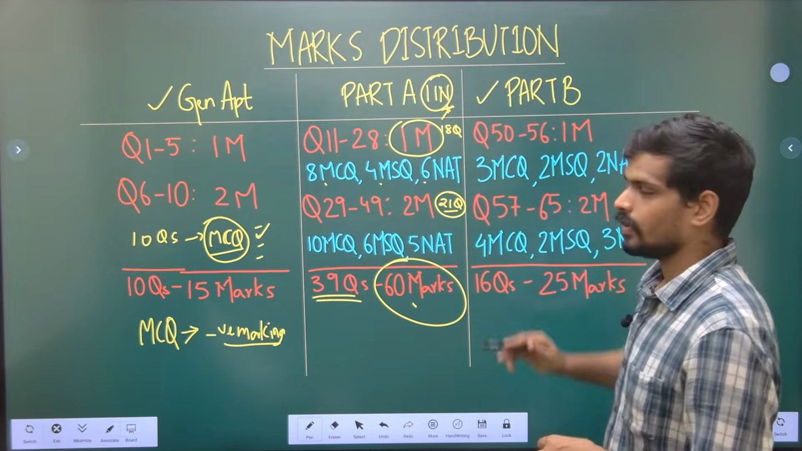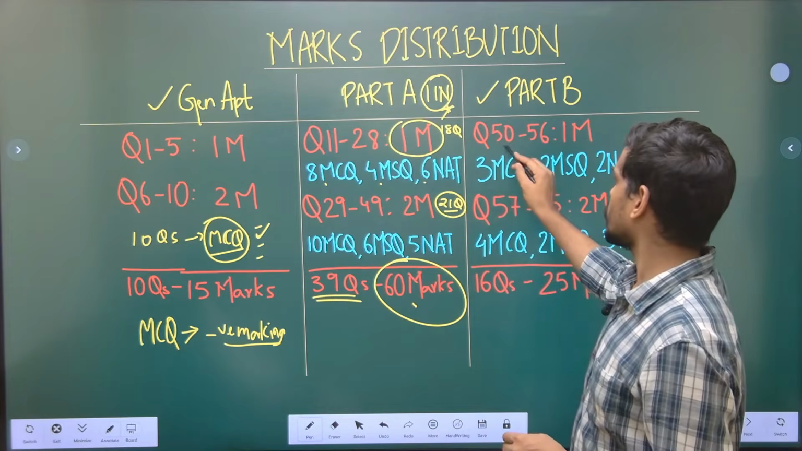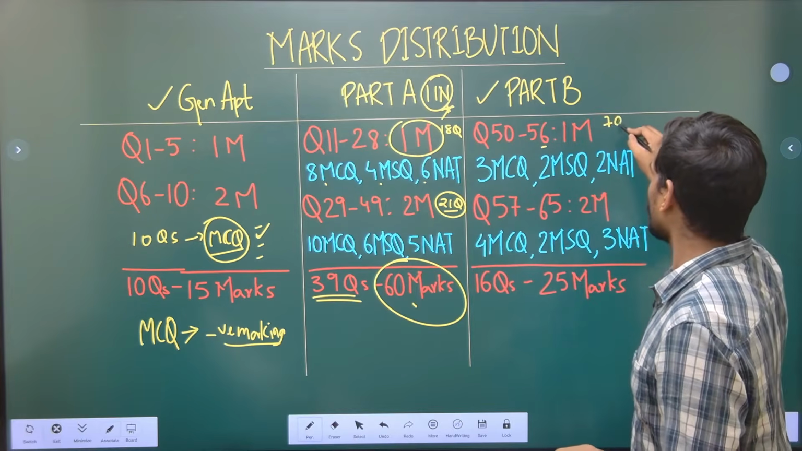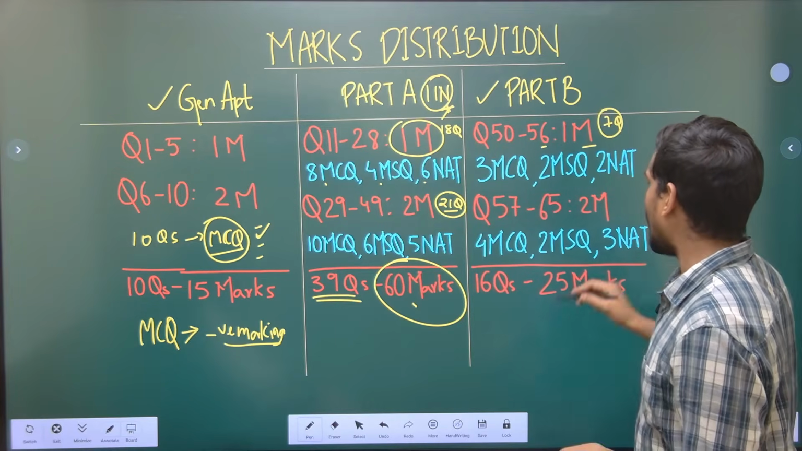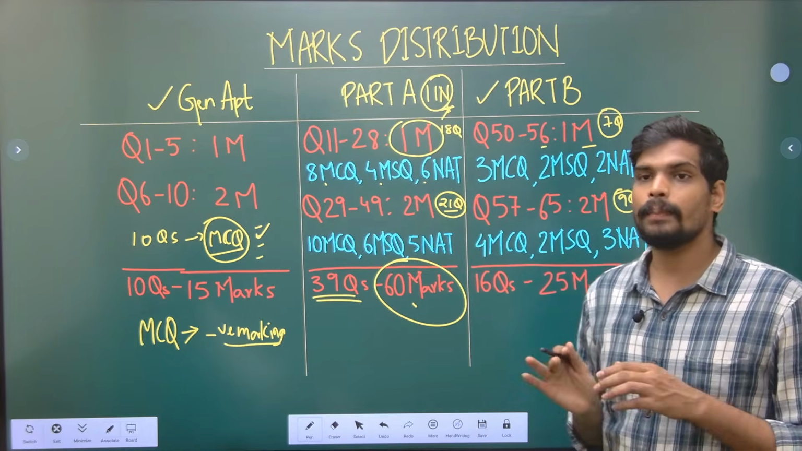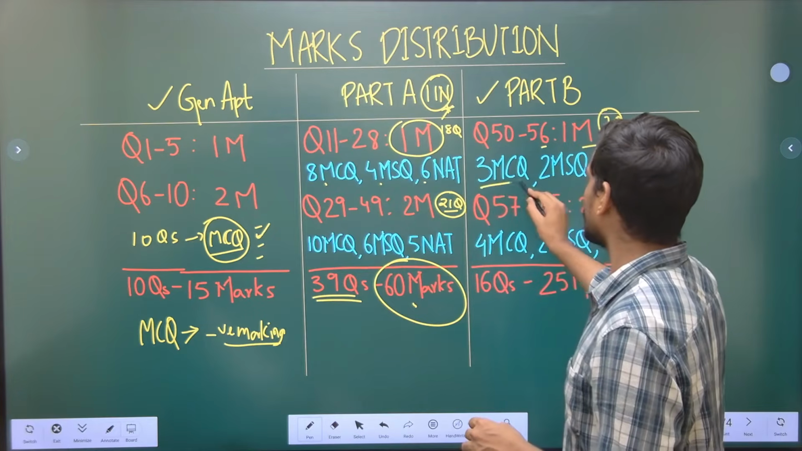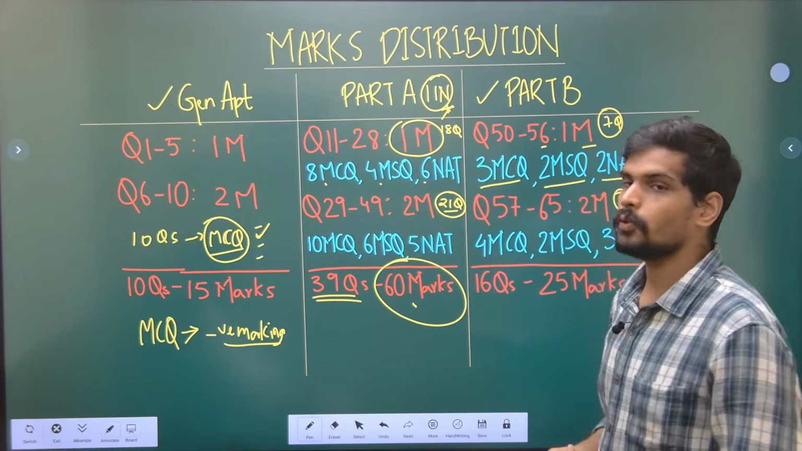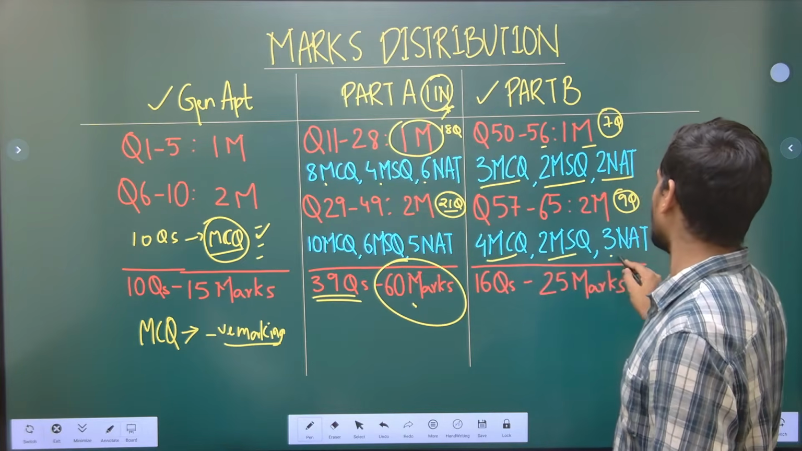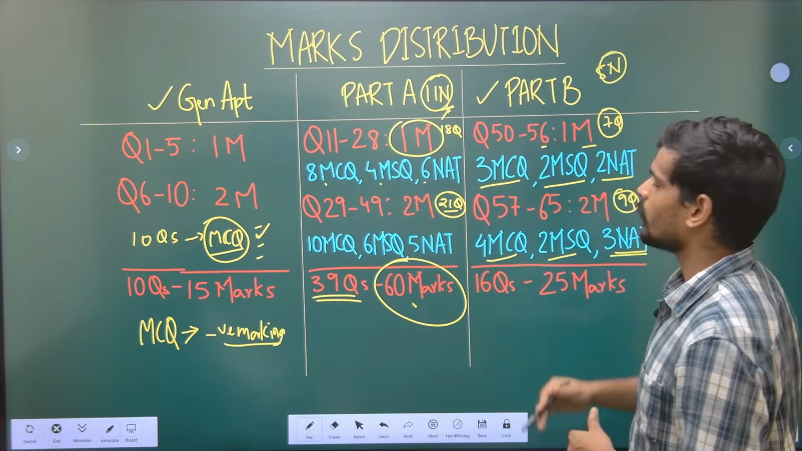Coming to part B, the structure is same for architecture and planning. If you're selecting architecture part, the question numbers will be 50 to 56. There will be 7 questions for 1 mark, and the remaining 9 questions will be for 2 marks. This number is fixed. The division can vary, but in the last year's paper, of these 7 questions, 3 were MCQ, 2 were MSQ and 2 were numerical questions. And out of the 9 questions, 4 were MCQ, 2 were MSQ and 3 were NAT questions. So total of 5 numericals are asked from the part B.